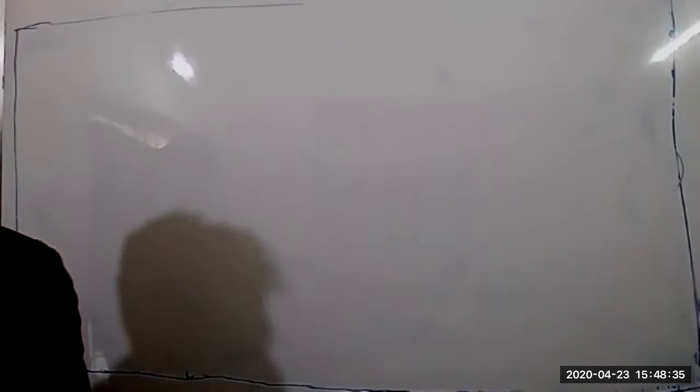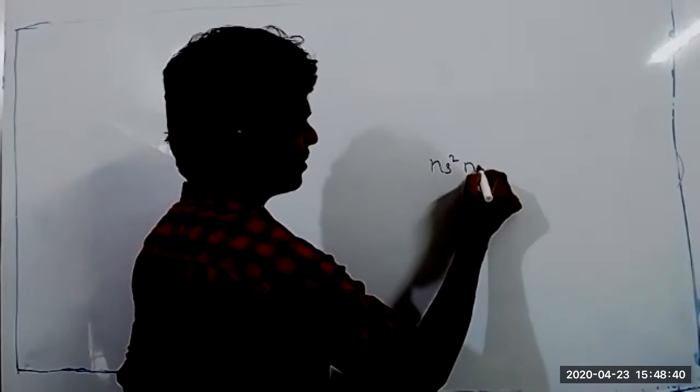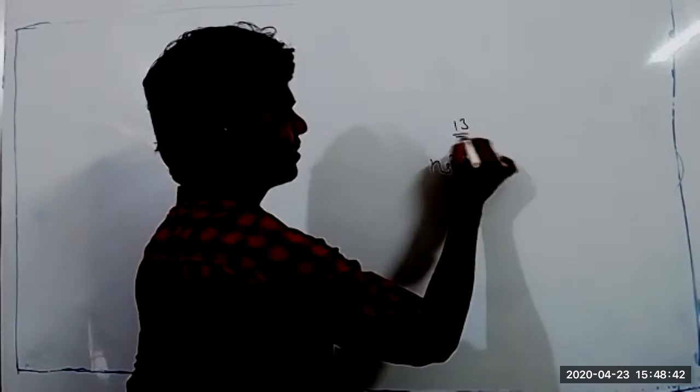Bhargav, which group elements come under P block elements? Sir, from group 13 to 18 are P block elements. Good. What is the general valence shell electronic configuration of P block elements? ns2 np1. This is the 13th group.